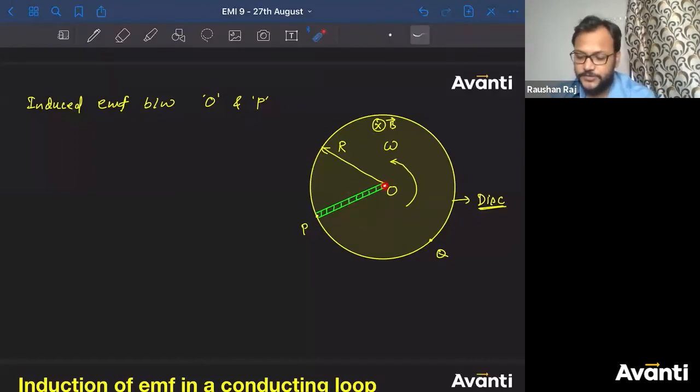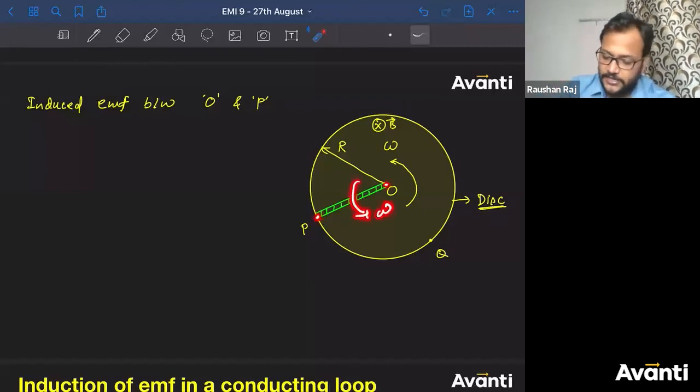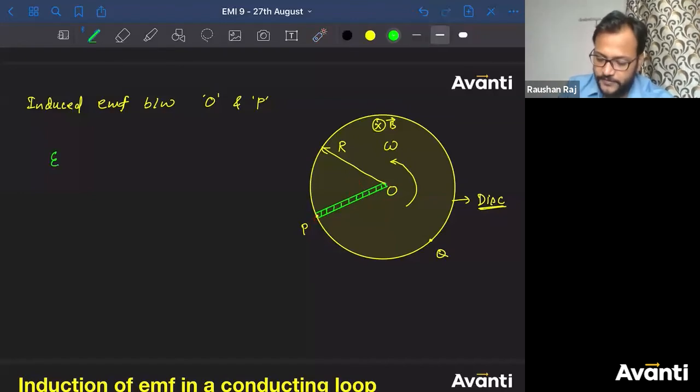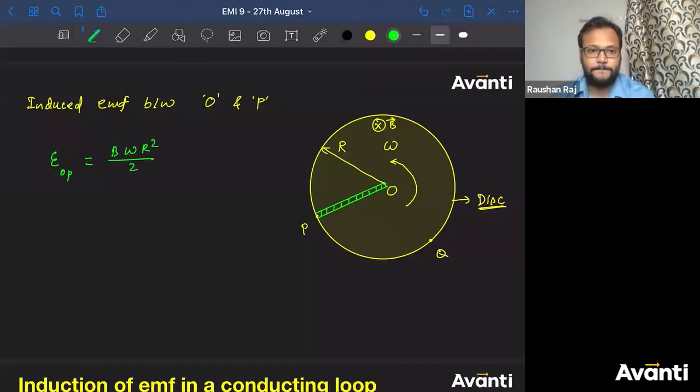And what is the induced EMF between the pivoted end and the free end? If it is going to rotate with omega, I'll directly write EPO will be equal to, or you can say EOP also, B into omega into length, कितना R है, तो R square divided by 2. This is the answer. Now you'll ask, sir, what about O and Q?